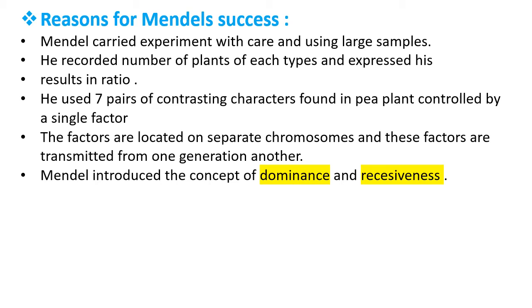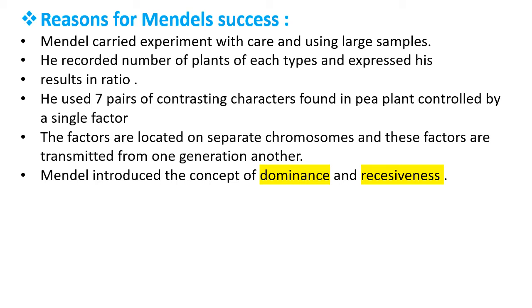Also, Mendel introduced the concept of dominance and recessiveness. Now, a dominant character is seen when we cross two different plants having contrasting characters. For example, when a tall plant is crossed with a dwarf plant, then in the first generation, also called the F1 generation, only the tall character appears and the dwarf character does not appear.